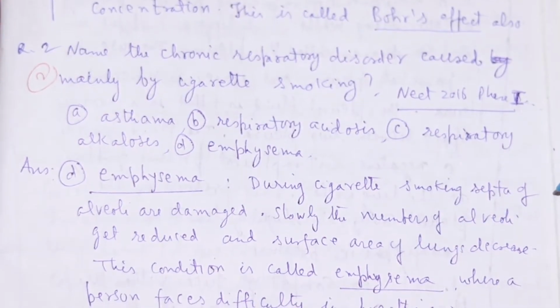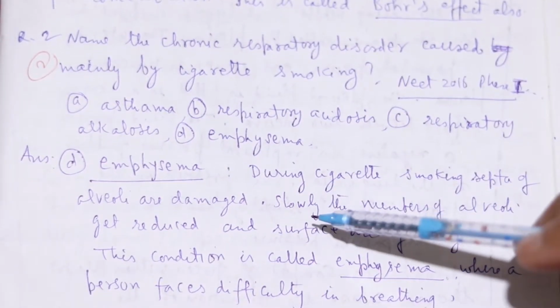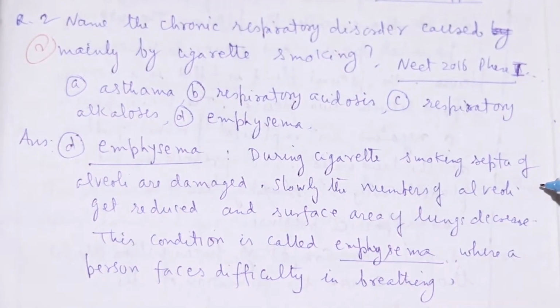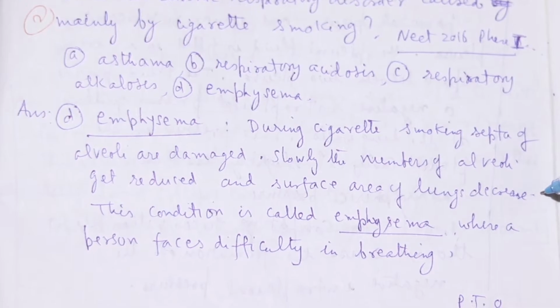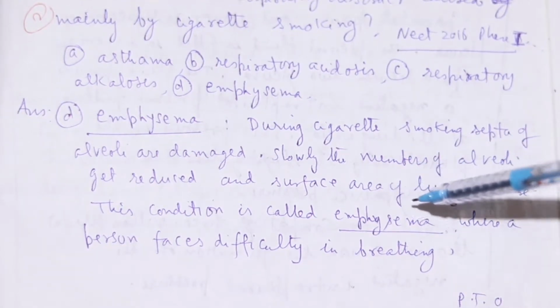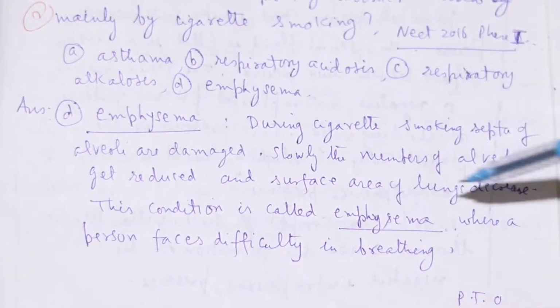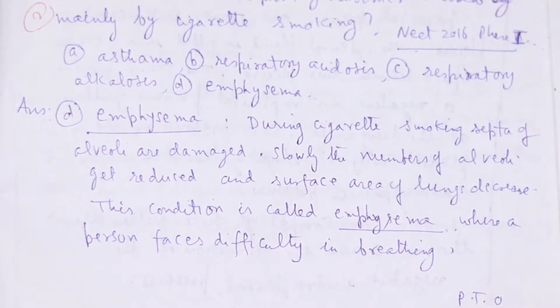During cigarette smoking, the septa of alveoli are damaged. Slowly, the number of alveoli gets reduced and the surface area of the lungs decreases. This condition is called emphysema, where a person faces difficulty in breathing.